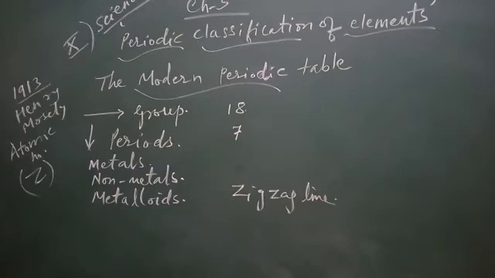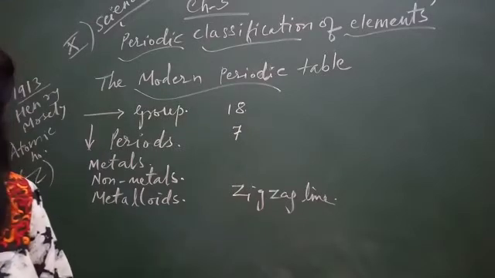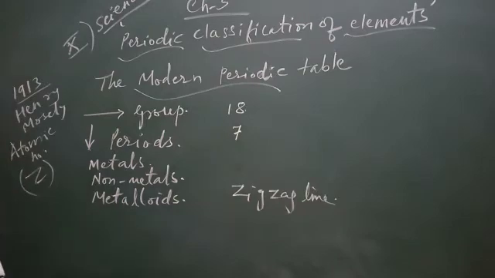Accordingly, Mendeleev's periodic table was then modified and atomic number was adopted as the basis of the modern periodic table.